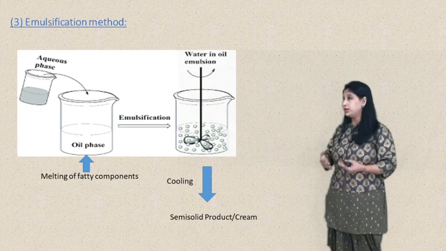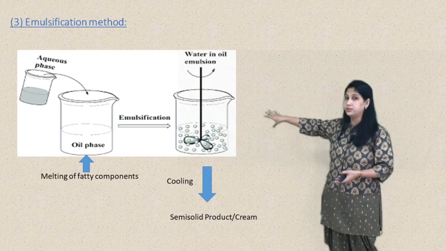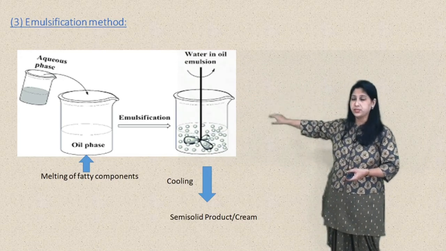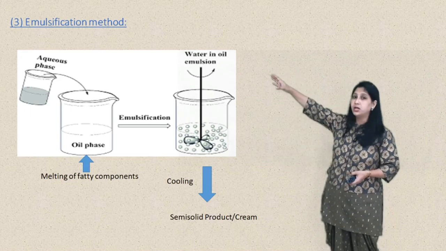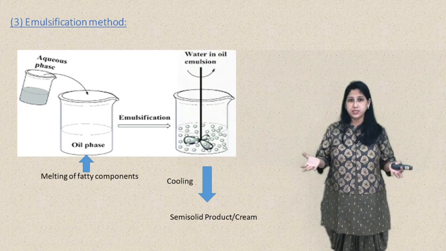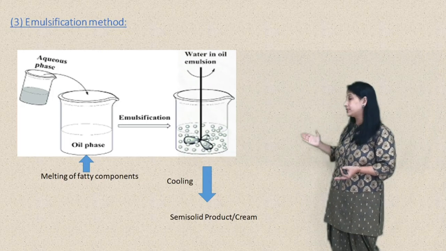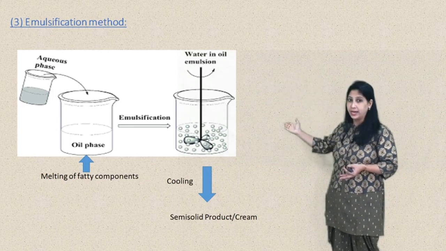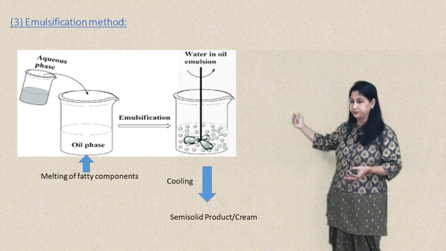If the product contains an oil soluble medicament, that can also be dissolved in this oily phase. All the other water soluble ingredients are dissolved in the aqueous phase. Both phases are maintained at the same temperature, and then one phase is added into the other slowly with constant stirring.